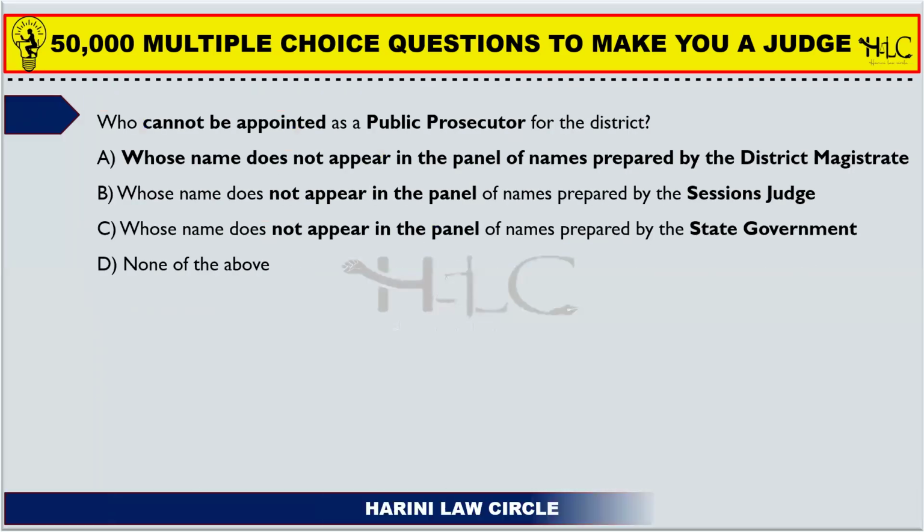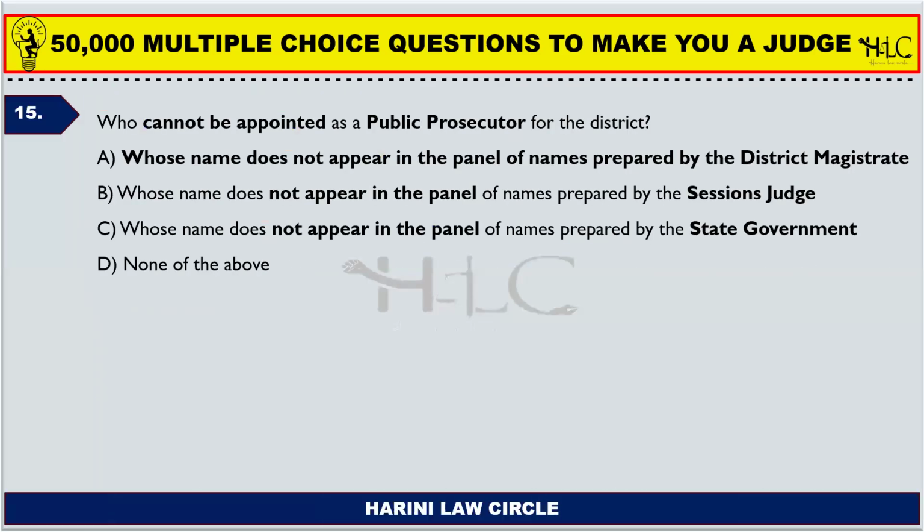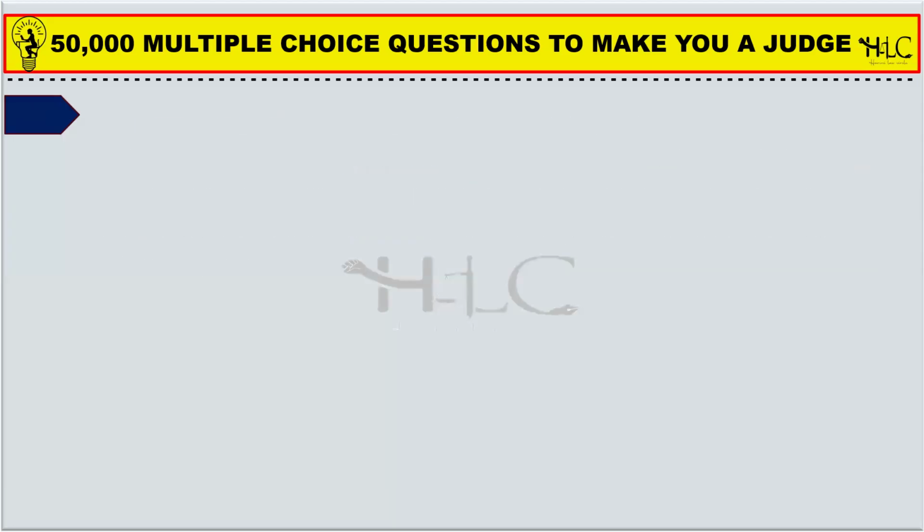Next one. Who cannot be appointed as a public prosecutor for the district? Whose name does not appear in the panel of names prepared by the district magistrate, whose names do not appear in the panel of names prepared by the sessions judge, whose names do not appear in the panel of names prepared by the state government, none of the above. So as we saw in the previous question, the district magistrate prepares the panel of names to be appointed as a public prosecutor with the consultation of the sessions judge. Clear? Okay. Next.